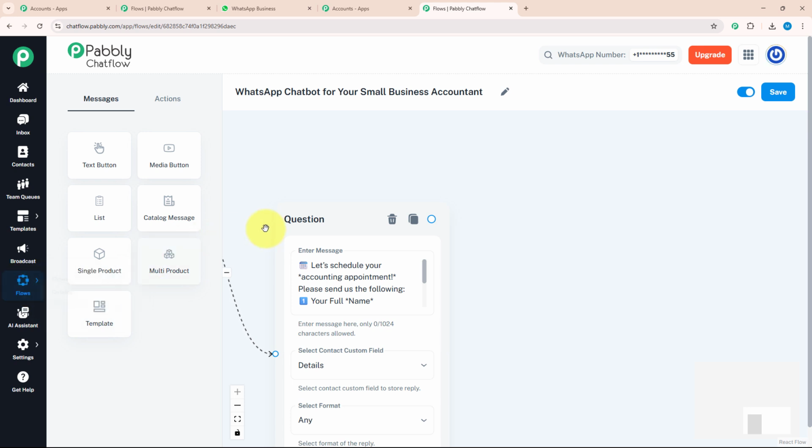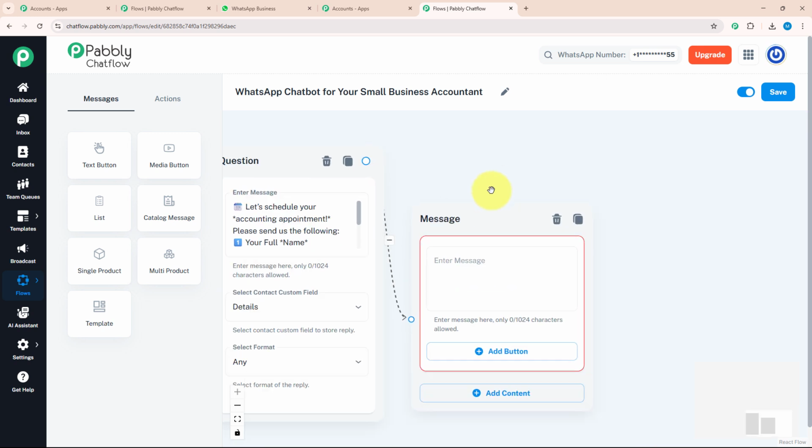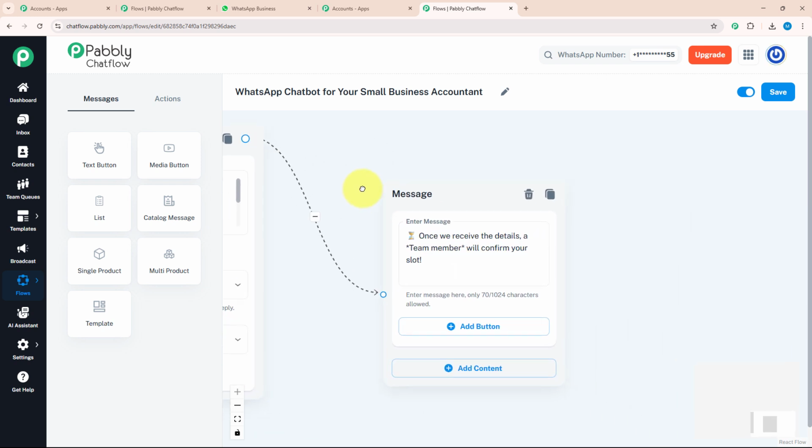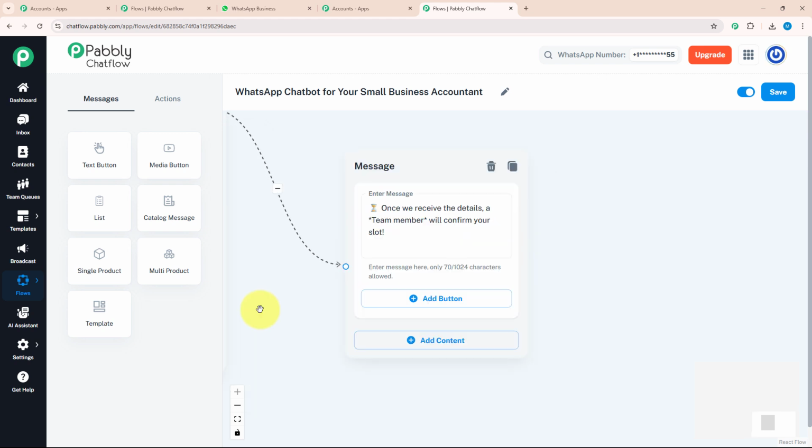After getting my customer's details, I want to send them a confirmation message. For that, I will drag and drop and select the text button over here. Here I'm going to type a message in which I mention that a team member will contact them and book their slot. As you can see, I have put a few messages between stars. That means I want to highlight these messages.